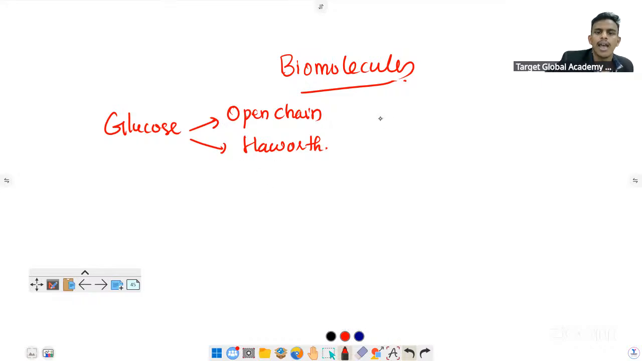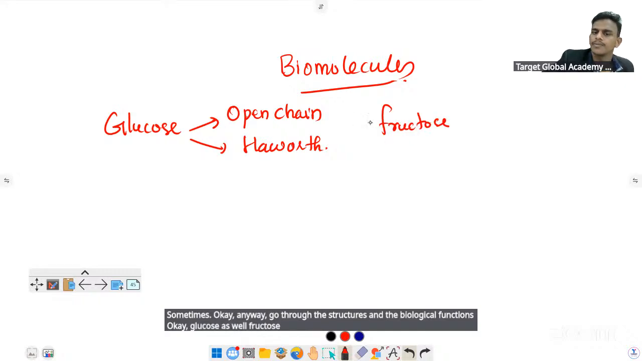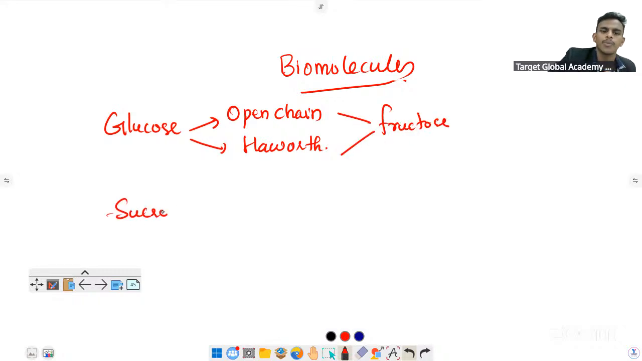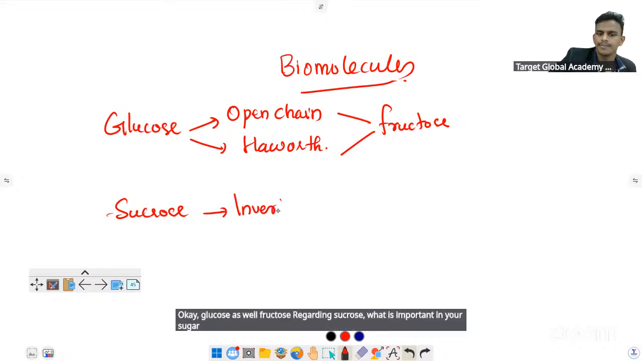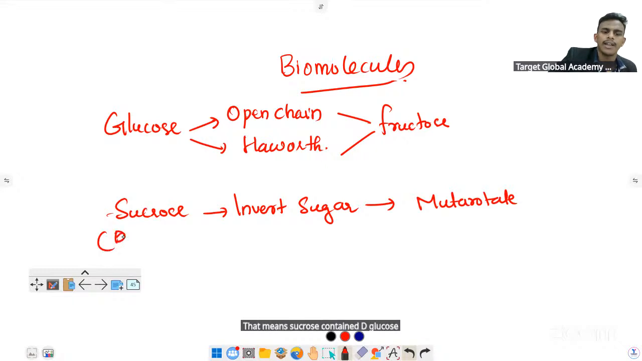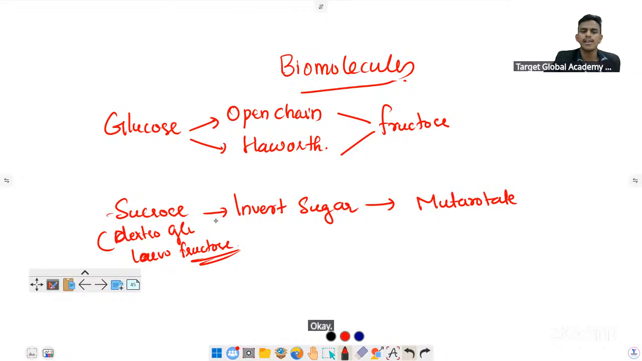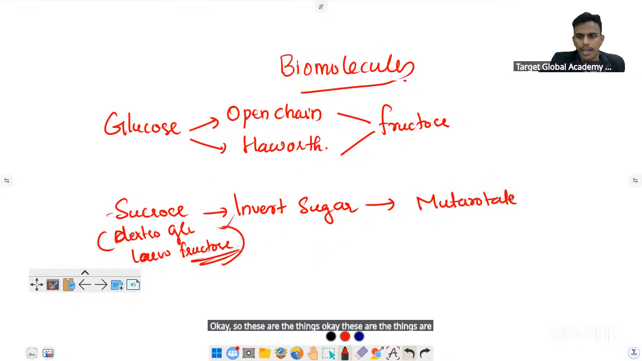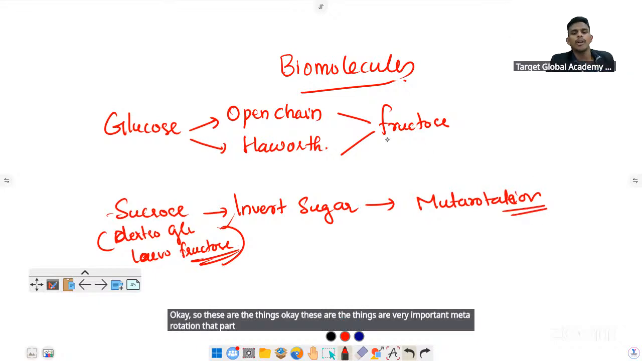Glucose as well as fructose. Regarding sucrose, what is important? Invert sugar and mutarotation. That means sucrose contains D-glucose, dextro glucose, and levo fructose. So these things are very important, the mutarotation part. More important is carbohydrate.